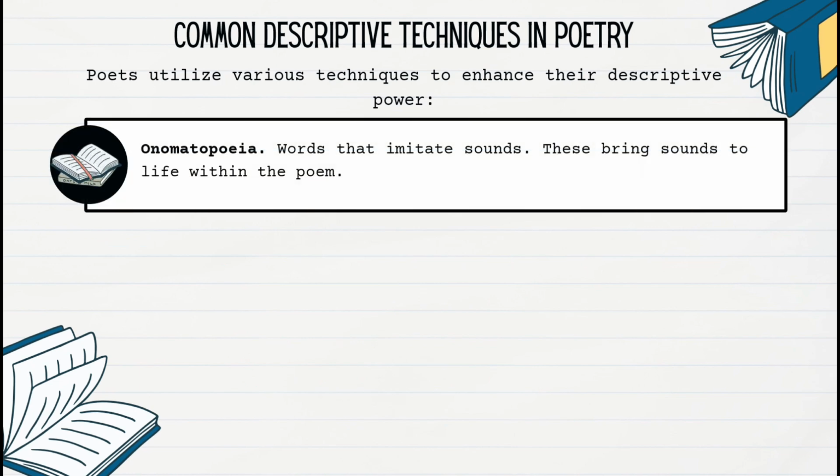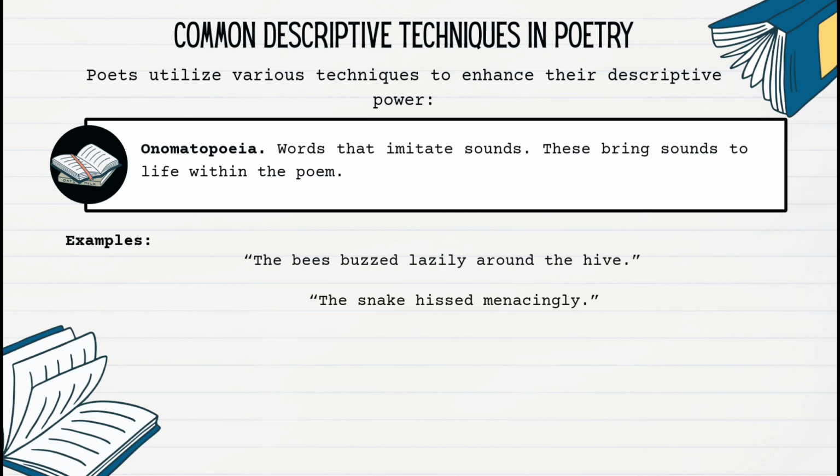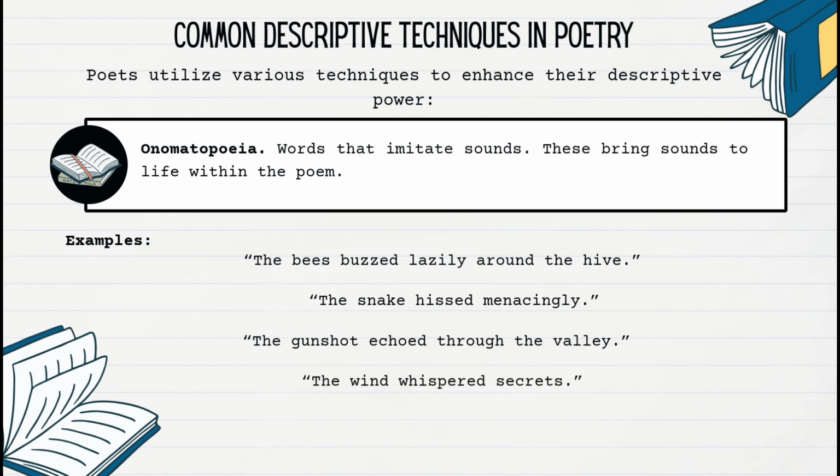Onomatopoeia. Words that imitate sounds. These bring sounds to life within the poem. Examples: the bees buzzed lazily around the hive. The snake hissed menacingly. The gunshot echoed through the valley. The wind whispered secrets. The car screeched to a halt.